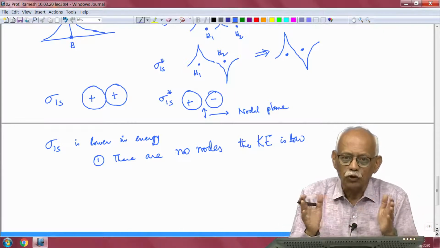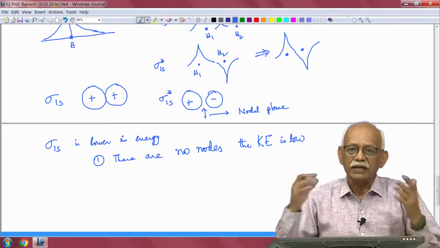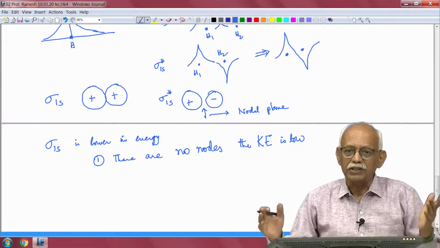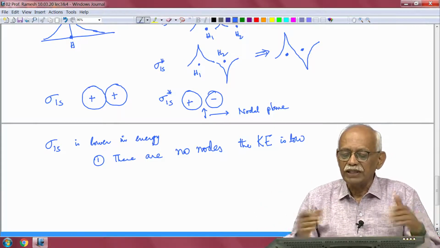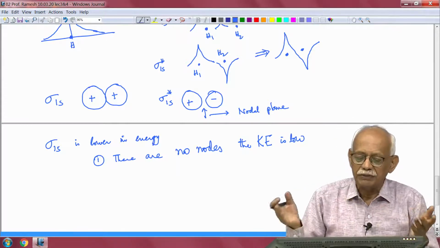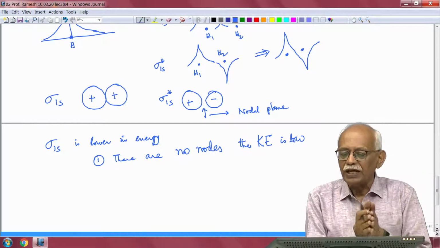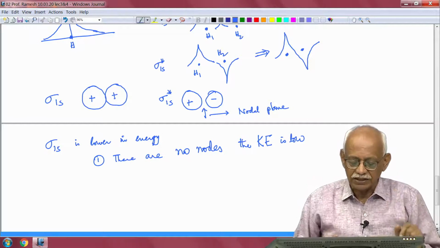Whenever you have a node the wave function is changing sign, and whenever the wave function changes sign its derivative is large. And when the derivative is large the second derivative could also be large, and the second derivative is related to the kinetic energy term, because the kinetic energy is given by del square, and because of that the kinetic energy in such a system is large.